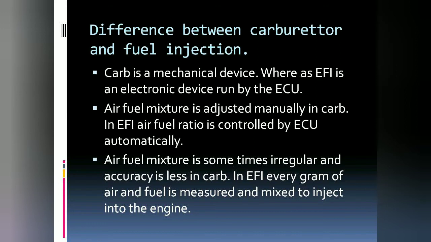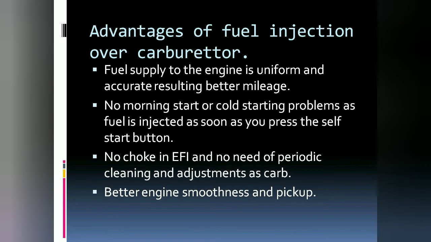Difference between carburetor and fuel injection. Carburetor is a totally mechanical device, whereas EFI is an electronic device run by the ECU. Air fuel mixture is adjusted manually in a carburetor, whereas in EFI, the air fuel ratio is controlled by the ECU automatically. Air fuel mixture is sometimes irregular and accuracy is less in the carb. In EFI, every gram of air and fuel is measured and mixed to inject into the engine.